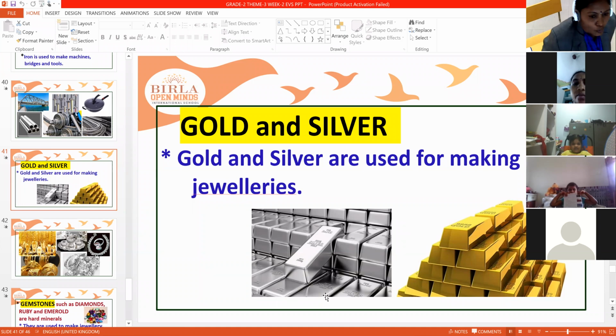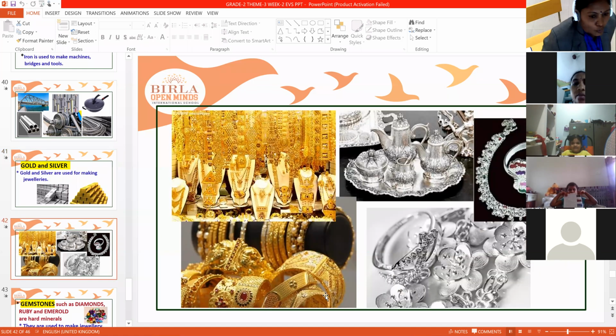After that, this gold and silver are used to prepare different types of ornaments and jewelry. Yes, gold jewelry and silver jewelry. They make different things with gold and silver. So these are the different products.